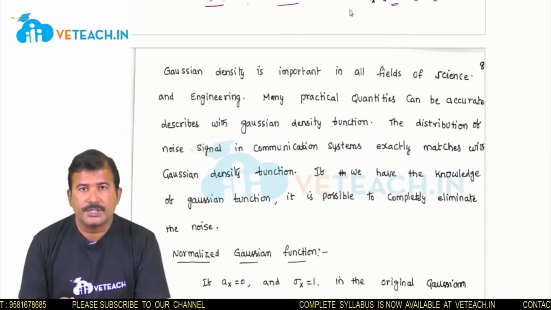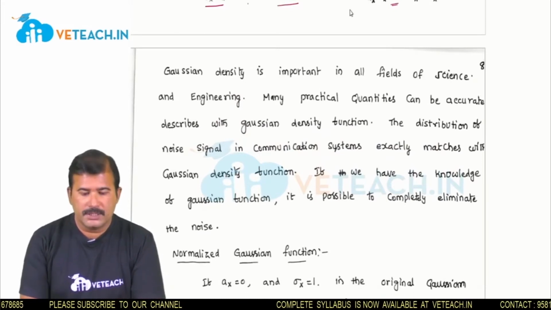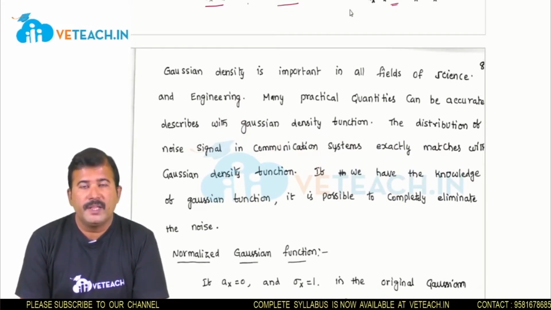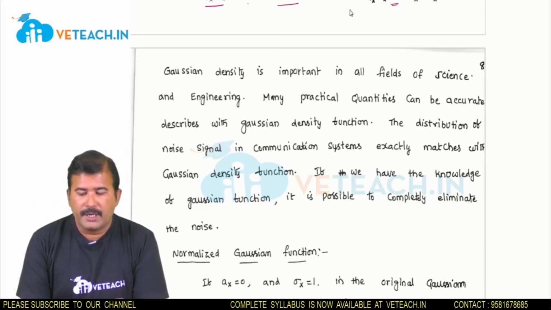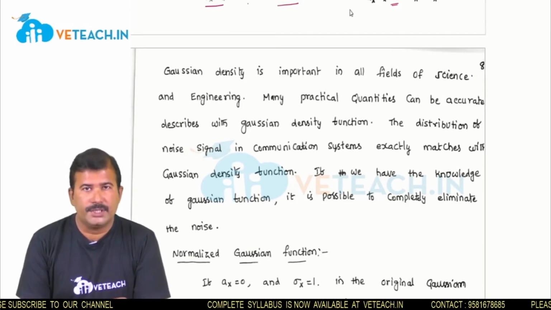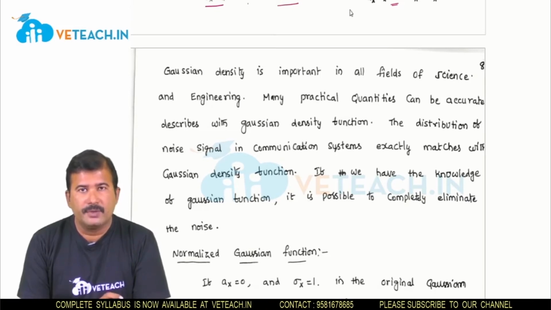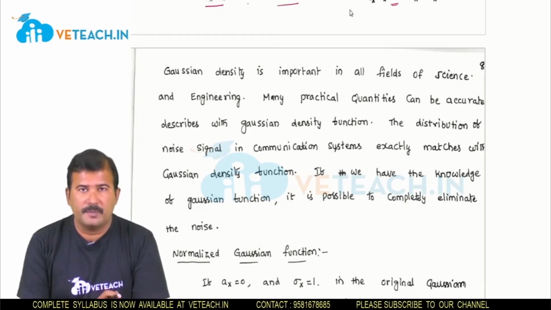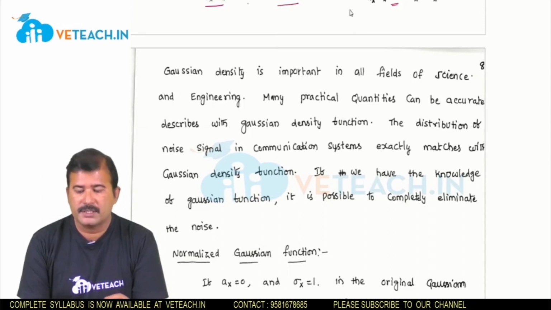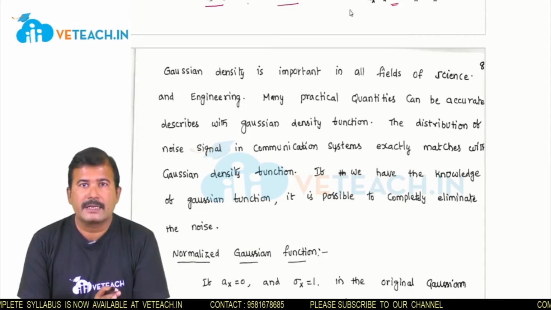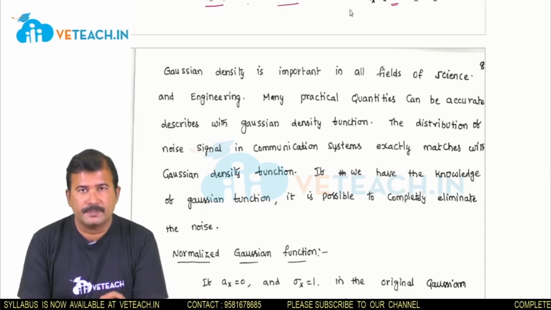As we discussed, the Gaussian density is important in all fields of science and engineering. Many practical quantities can be accurately described with the Gaussian density function. If we have knowledge of the Gaussian density function, we can accurately eliminate the noise from communication systems, because in communication systems the noise exactly matches the Gaussian density function.